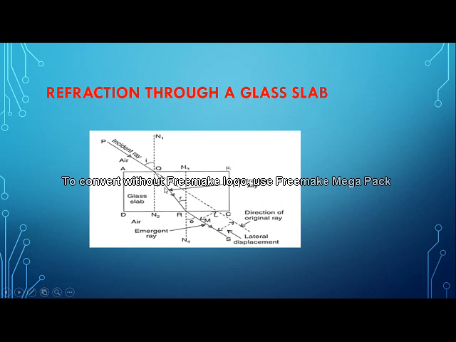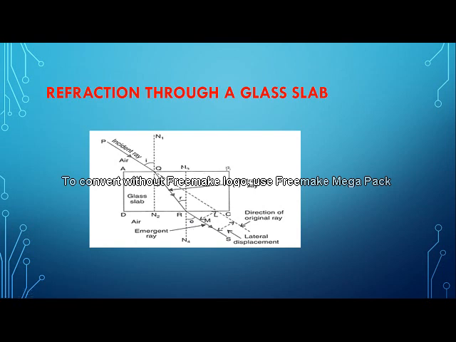This particular point R is where the refracted ray comes out. Here we will draw another normal, which we will name N3, N4. Here you can see again one more angle formed. This is called the angle of emergence.